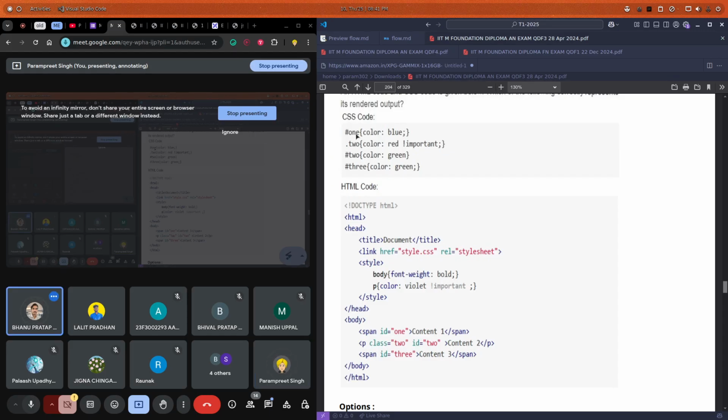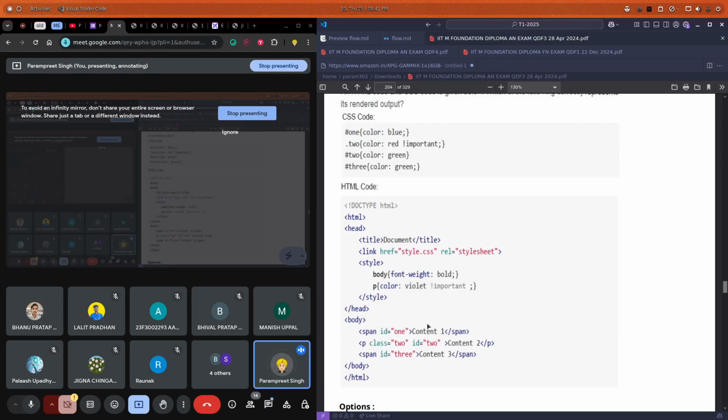ID. Okay, and this dot? Class. What is the difference in ID and class? In what perspective? In an HTML perspective, ID must be unique. Yes, IDs are unique and classes are not unique. We can use the same class in multiple elements, but we can use one ID in only one tag. So that is the difference between ID and class.